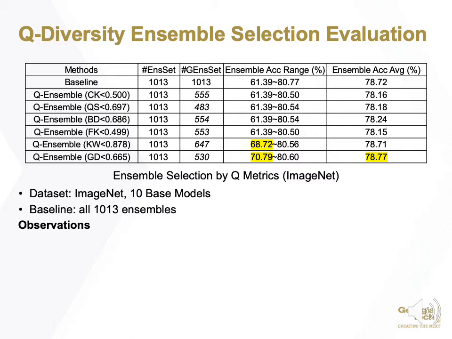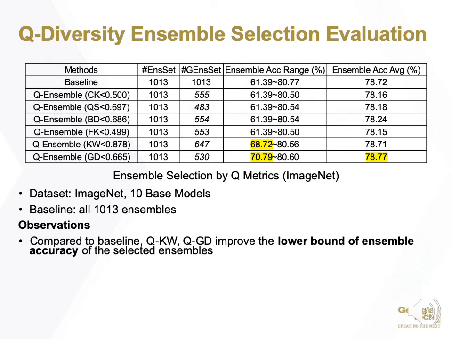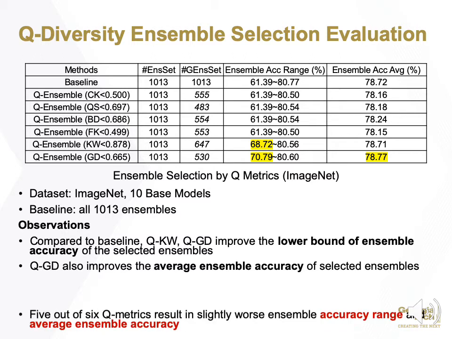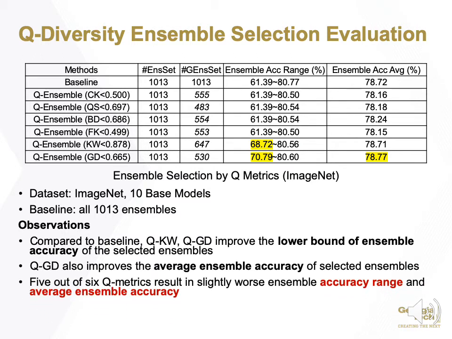We highlight three observations. First, compared to baseline, QKW and QGD improve the lower bound of ensemble accuracy of the selected ensemble teams. Second, QGD also improves the average ensemble accuracy of selected ensembles. However, 5 out of 6 Q metrics resulted in slightly worse ensemble accuracy range and average ensemble accuracy.